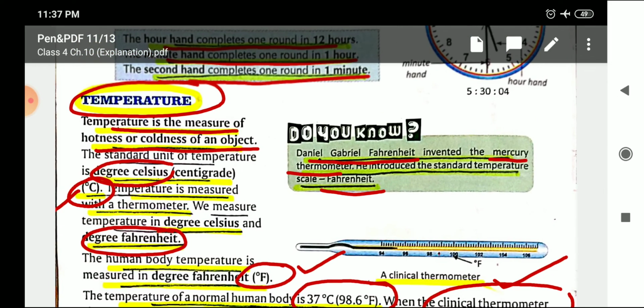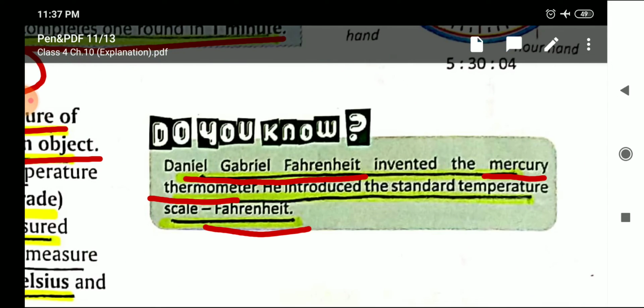Then there's the Do You Know box, very important, you need to learn very carefully. Daniel Gabriel Fahrenheit invented the mercury thermometer and he also introduced the standard temperature scale, that is Fahrenheit.